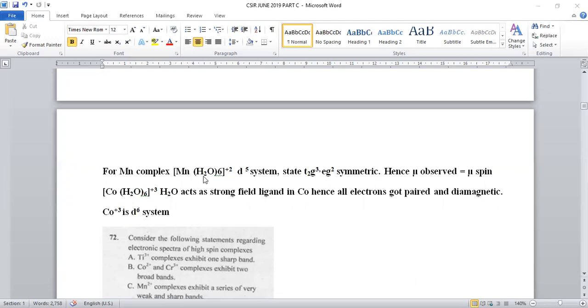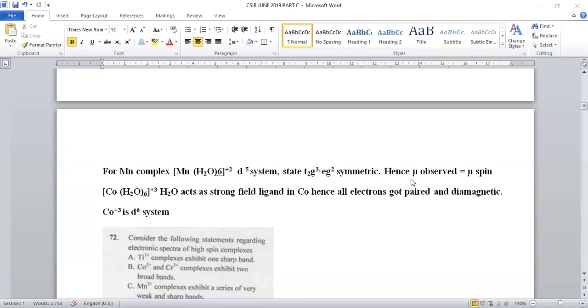This is because water in this complex behaves like a weak field ligand. Whenever a weak field ligand is there, after filling the lower energy triply degenerate t2g level, electrons enter into eg instead of pairing. That's why we get a symmetric distribution of all 5 d electrons present in manganese.